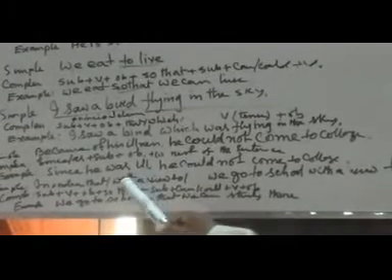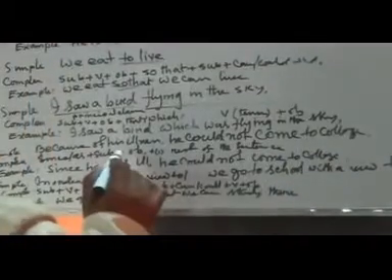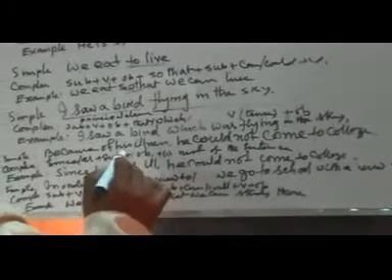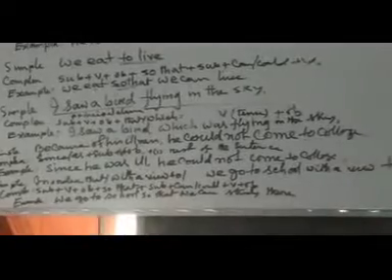Follow the structure: since or as in the beginning, then subject, then verb, then object, then comma, then the rest of the sentence or the principal clause. Can you understand?